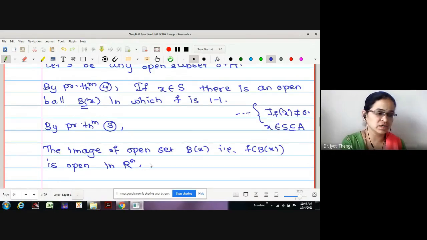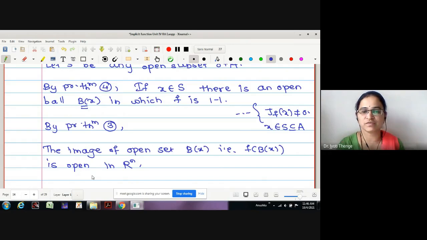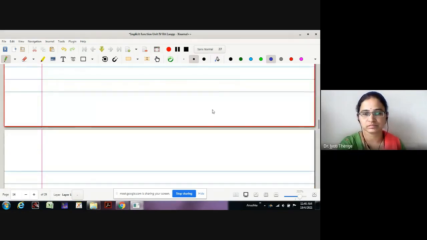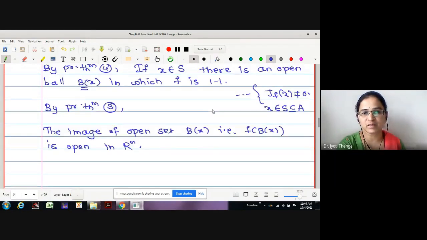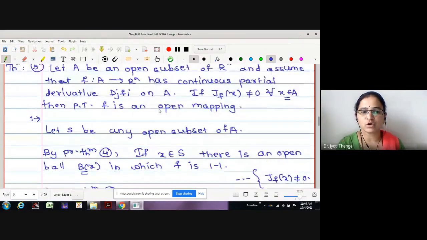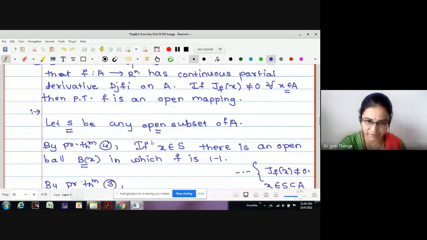By theorem number 3, what is the statement of theorem number 3? Whenever A is an open subset, we have proved that f of A, its image, is an open set. Now here we are starting with B of x, an open set, therefore its f image we have written to be open in Rn. Now what is the aim to prove? In order to prove f is an open mapping, what should I prove? For any arbitrary open set, we want to prove that its f image is open.